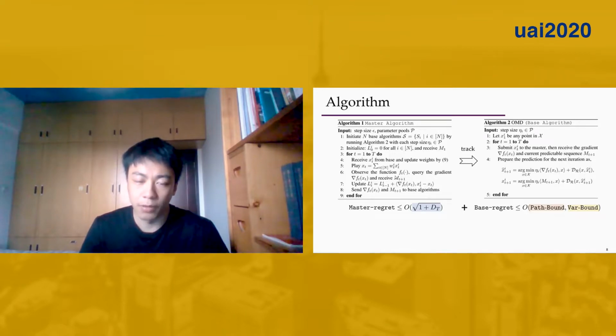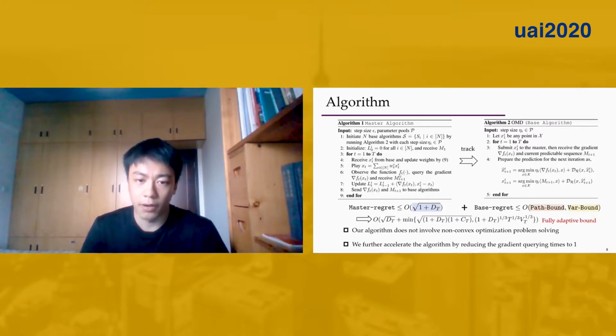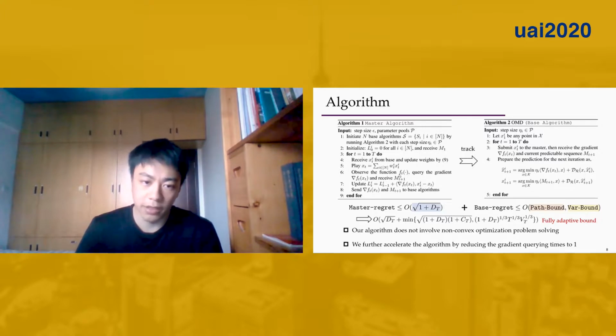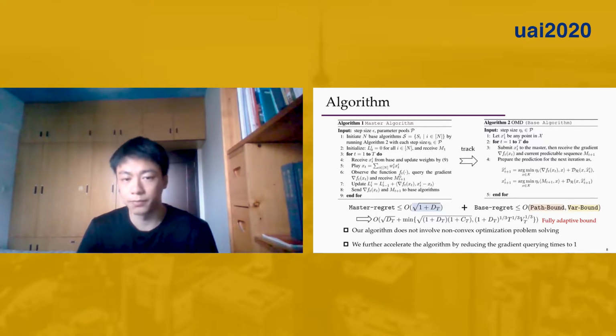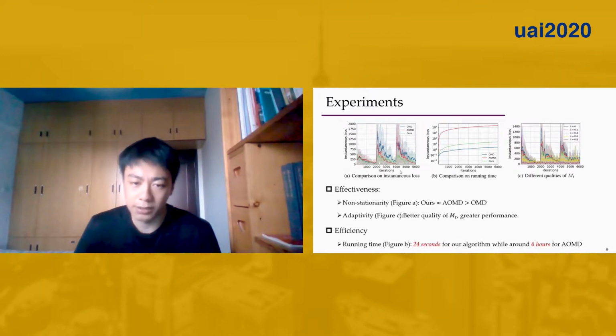This is the summary of our algorithm. Combining the master regret and the base regret, we obtain the fully adaptive bound. The main advantage of our algorithm is that we do not involve any non-convex optimization problem, which is more computationally efficient than the doubling trick method. Meanwhile, we can further accelerate the algorithm by running base algorithms with a surrogate loss, which will reduce the gradient querying complexity to 1.